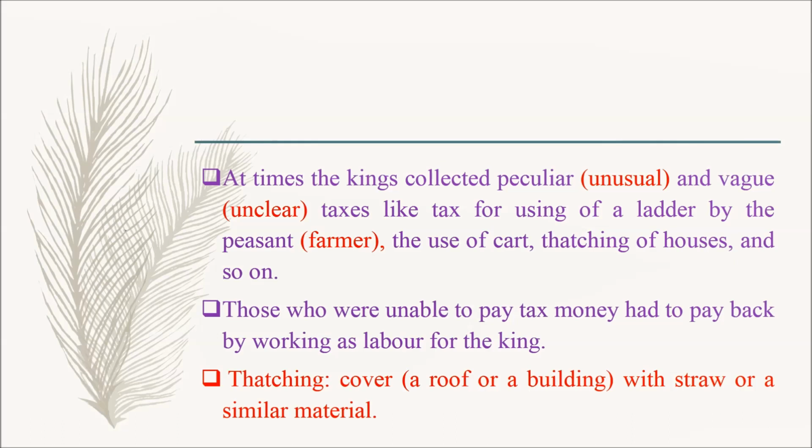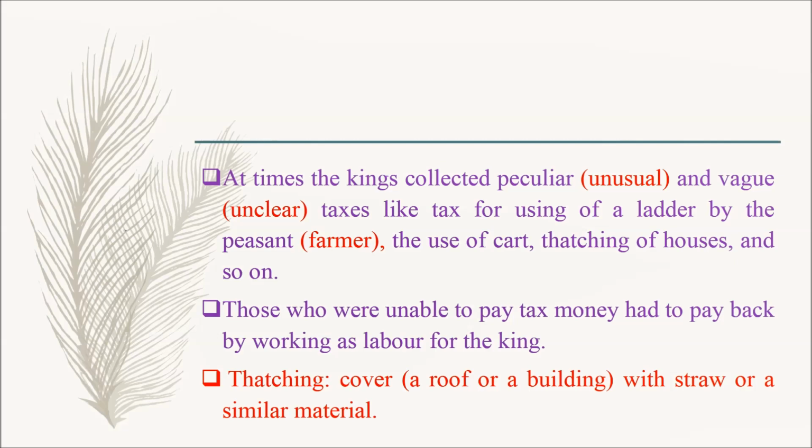So, at times, the kings collected peculiar, which means unusual, and vague, which means unclear taxes like tax for using of a ladder by the peasant, which means farmer, the use of cart, thatching of houses.